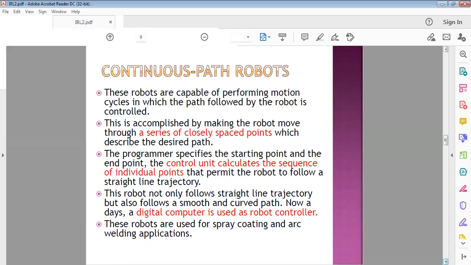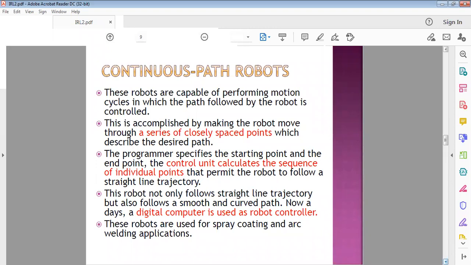Here the programmer has to specify the starting point and the end point. The control unit calculates the sequence of individual points that permit the robot to follow a straight line trajectory. This robot not only follows a straight line trajectory, but also follows a smooth and curved path.